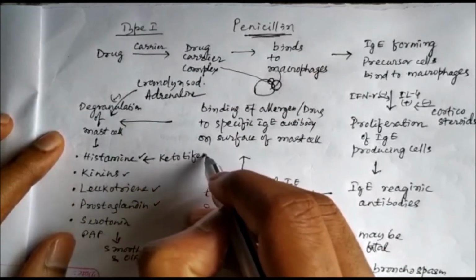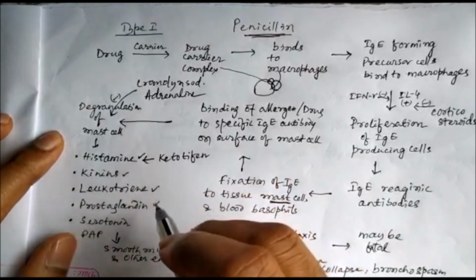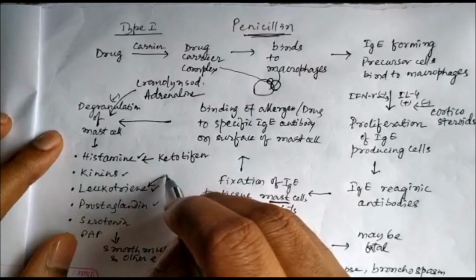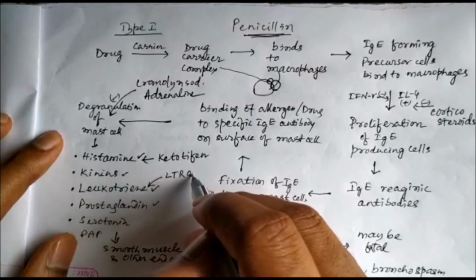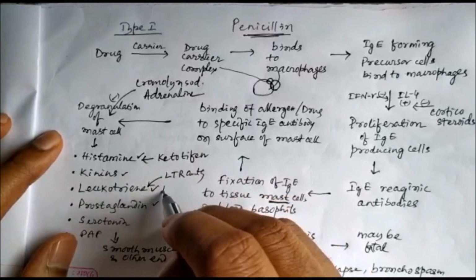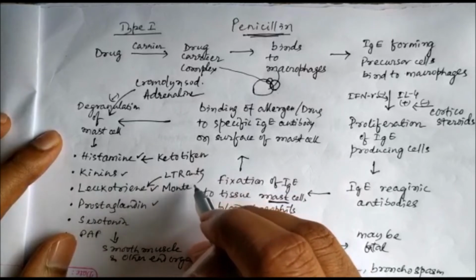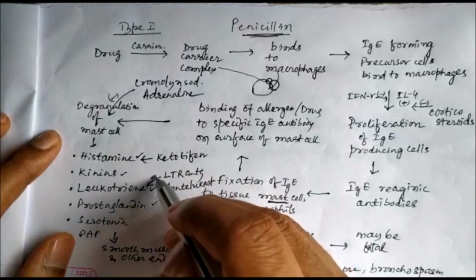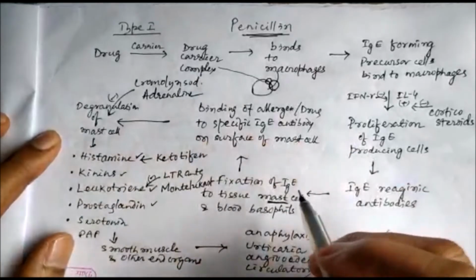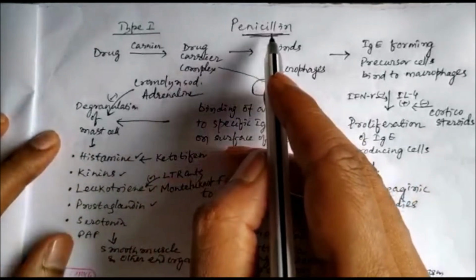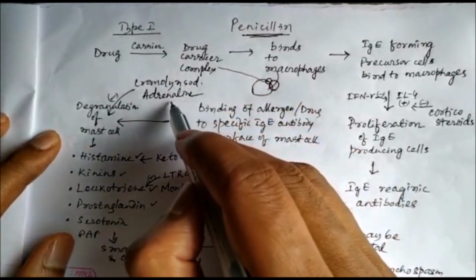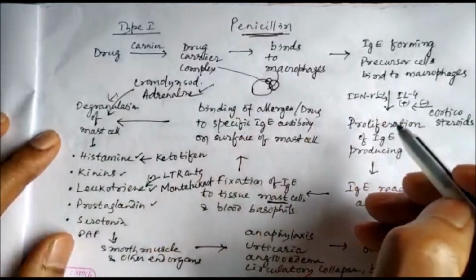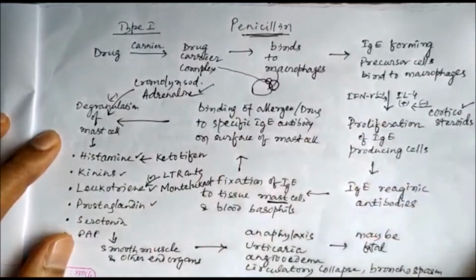So ketotifen, particularly in case of your bronchial asthma, can be used. And similarly, we can here use a leukotriene receptor antagonist like your montelukast. So we can use all these drugs, but in case of penicillin induced hypersensitivity, the most commonly used drug is your adrenaline, and we can also use your corticosteroids.